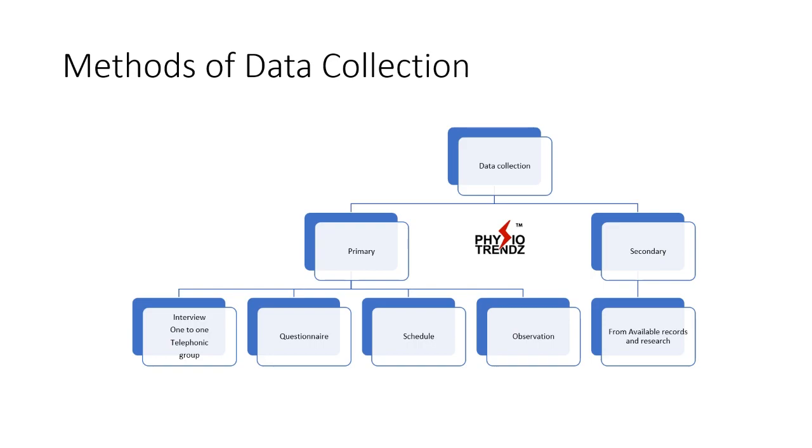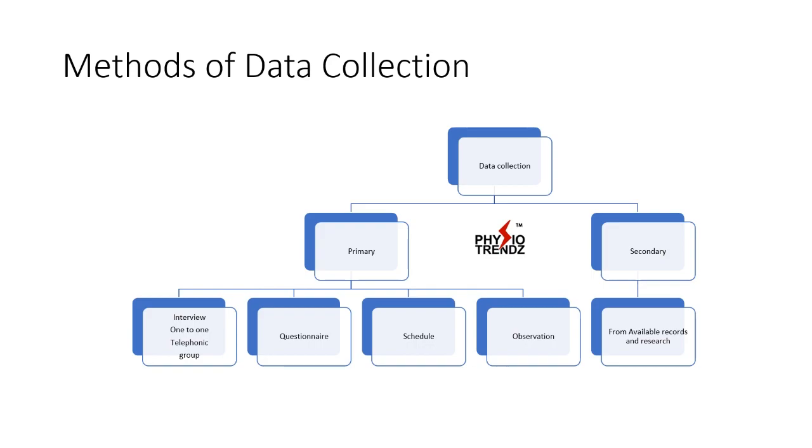Primary data collection can be done with the help of four things. First one is the interview method. Interview method can be a one-to-one interview, a telephonic interview, or group interviews. In the questionnaire method you simply form a questionnaire and ask others to fill it and submit it.